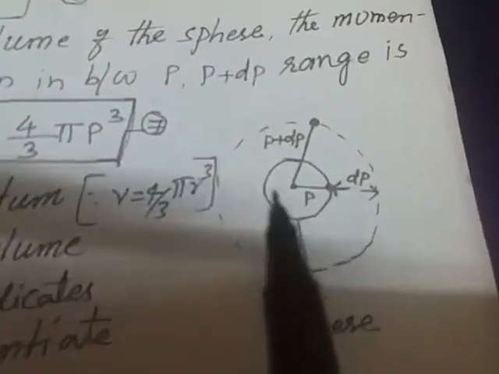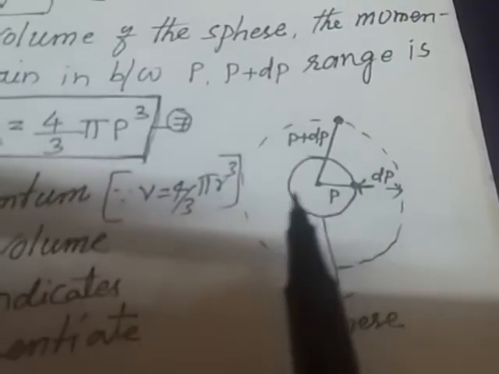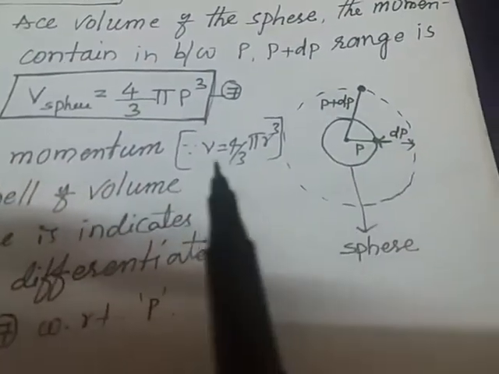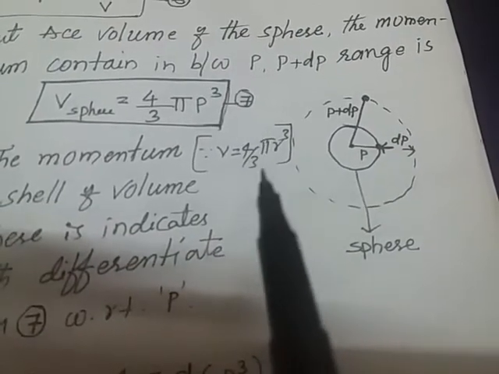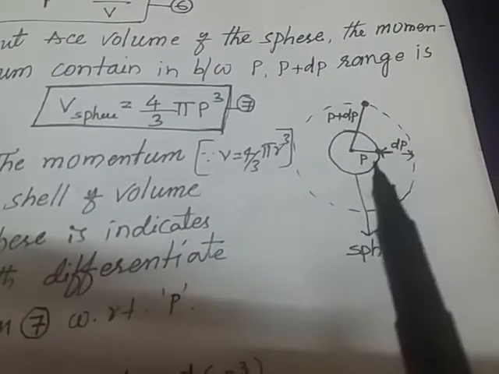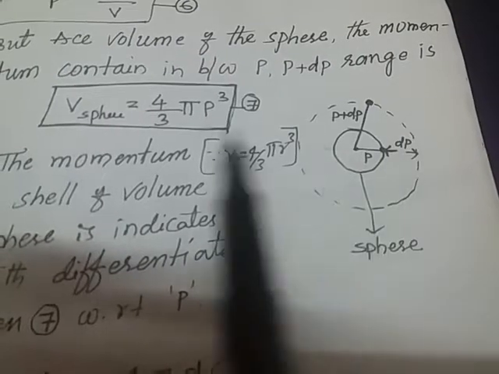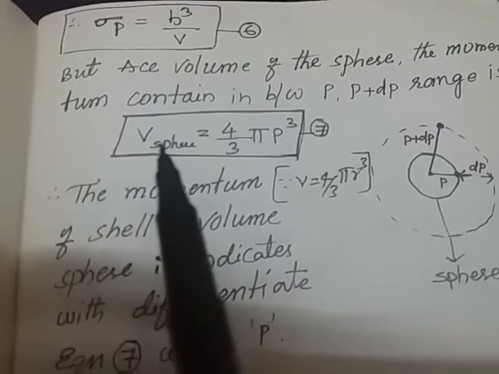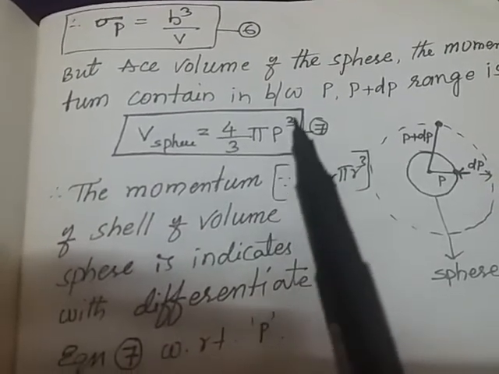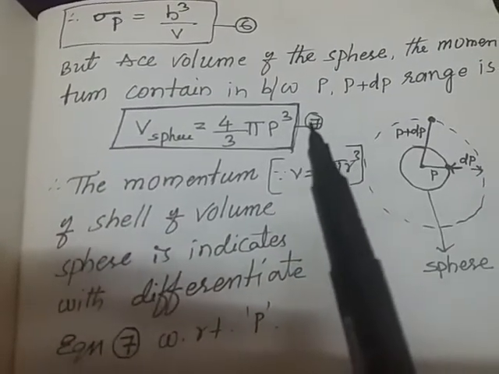So in this condition, we have to take the volume of the sphere, V equal to 4 by 3 pi r cube. This is a fundamental formula. From that, r is the radius, and we have taken the momentum p. So we write the volume of the sphere, V sphere equal to 4 by 3 pi p cube. This is equation 7, students.